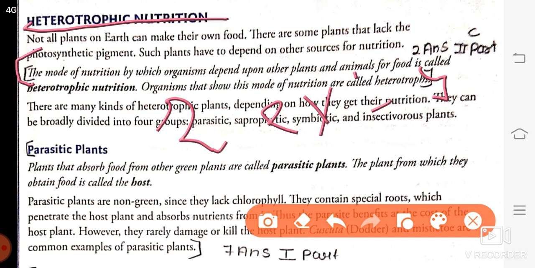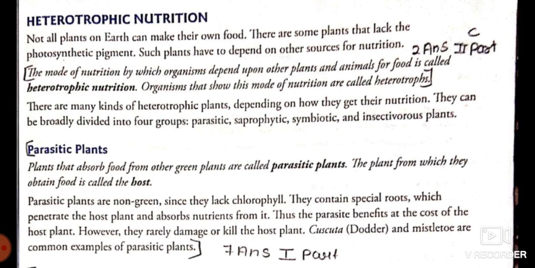For example, you can write human beings and animals. Okay, next.